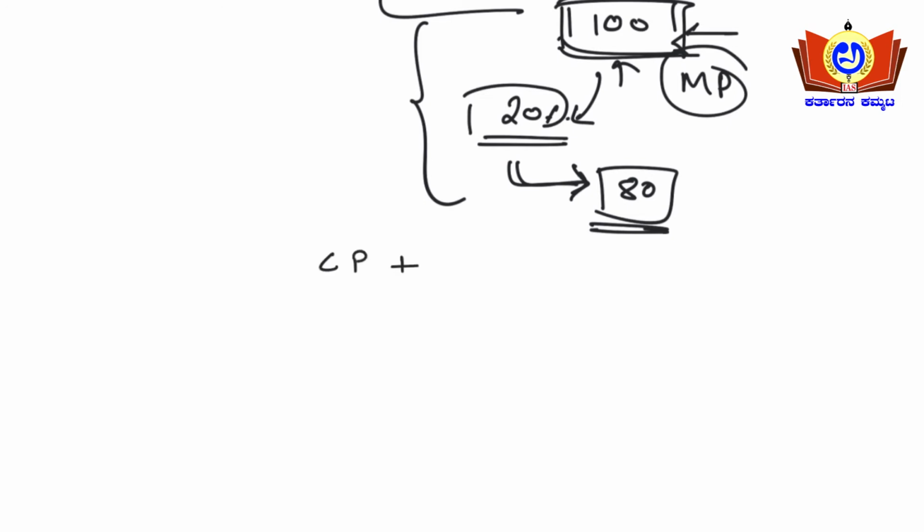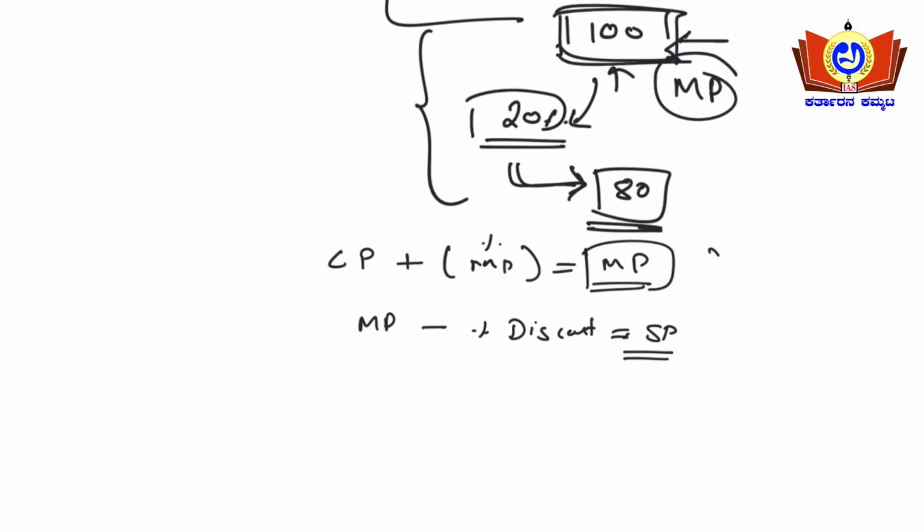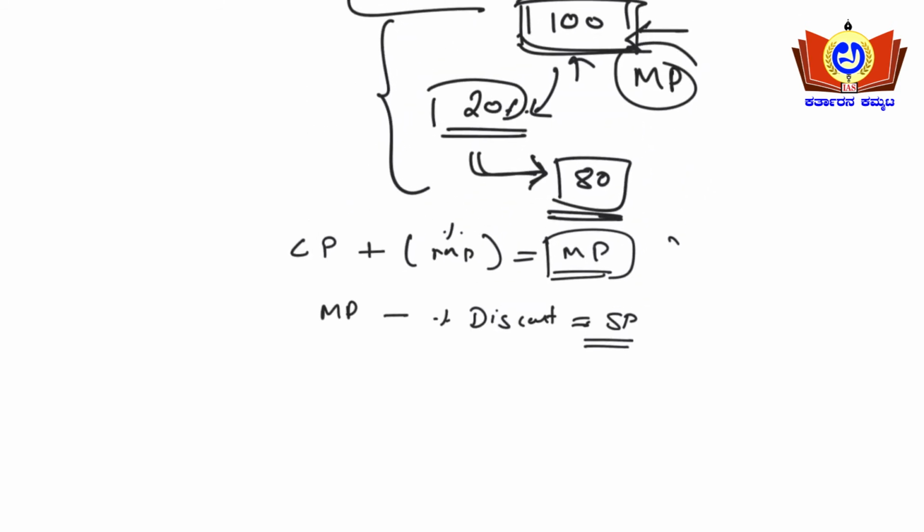Okay guys, now we can say that cost price plus percentage of marked price will be equal to marked price. Based upon the cost price, he is offering a 10% markup, so that will be the marked price here. Similarly, marked price minus percentage of discount will be equal to selling price, right? That is the selling price.